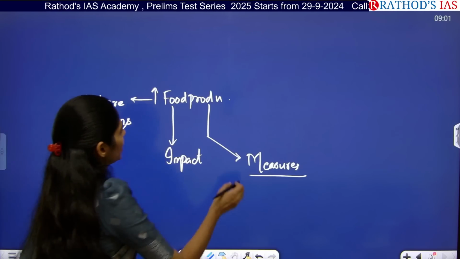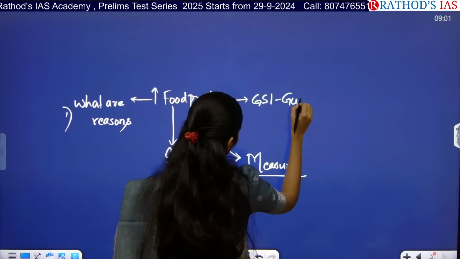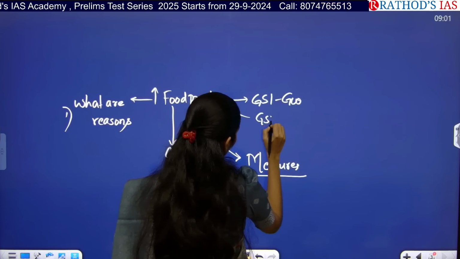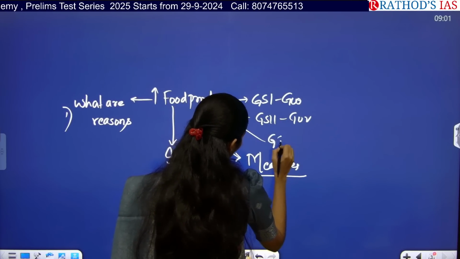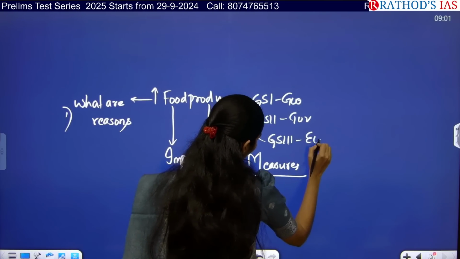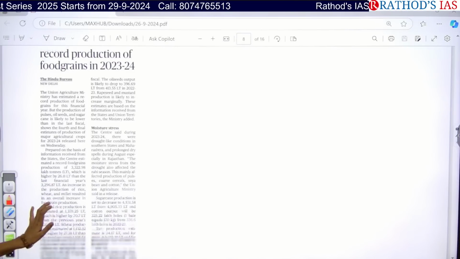This topic is important from your GS paper 1 under geography, and even from GS paper 2 under governance, and even from your GS paper 3 under economy. So all these are very important. Now let us see this article.